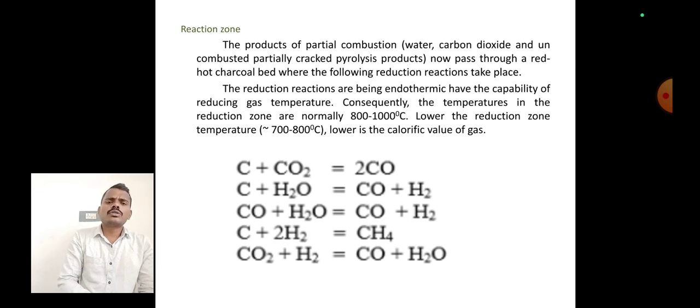The temperature is around 1000 degrees Celsius, and dissociation reactions take place, because the hydrocarbon in the fuels does not have any oxygen to react with, so decomposition reactions take place. Carbon plus carbon dioxide reacts and forms two carbon monoxide. Next, carbon plus water vapor reacts and forms carbon monoxide and hydrogen. Similar reactions take place. In this we have carbon monoxide, hydrogen and methane as the fuel in our gasified gas.